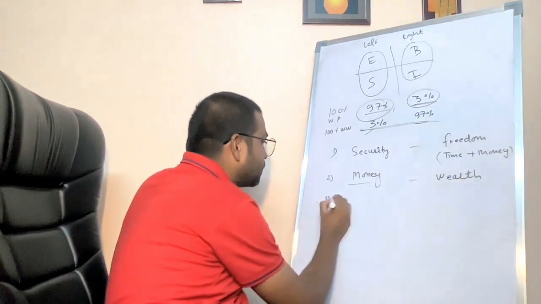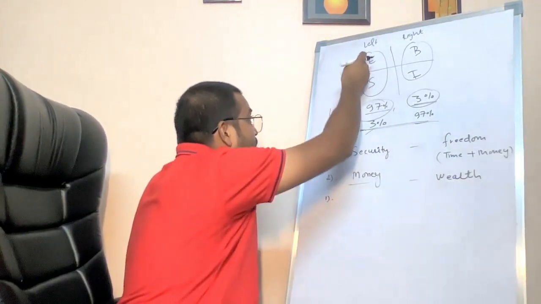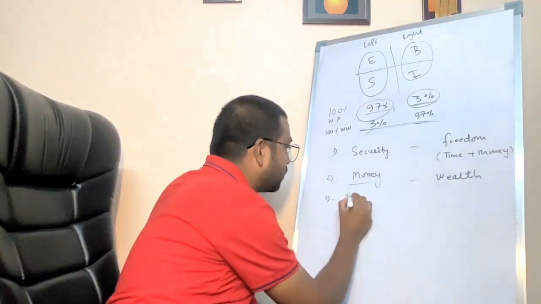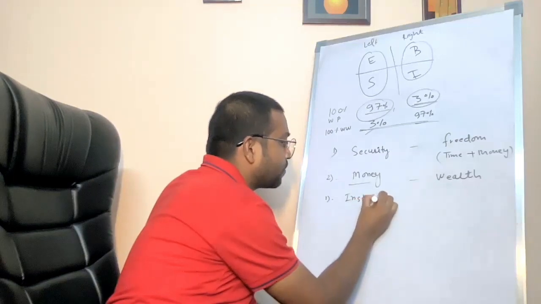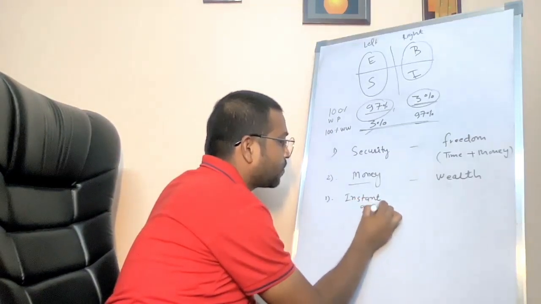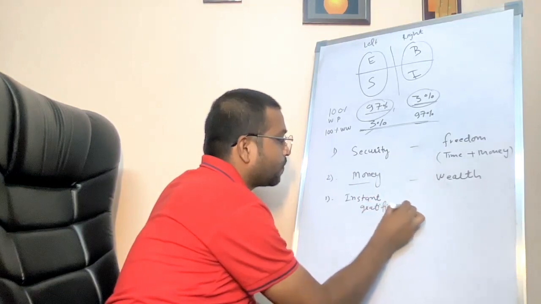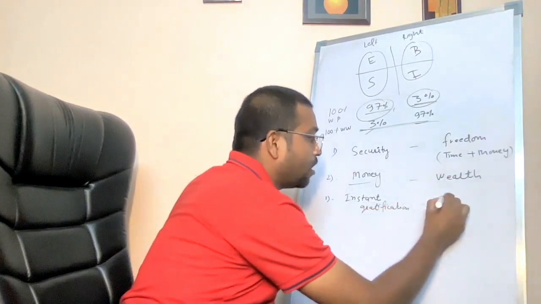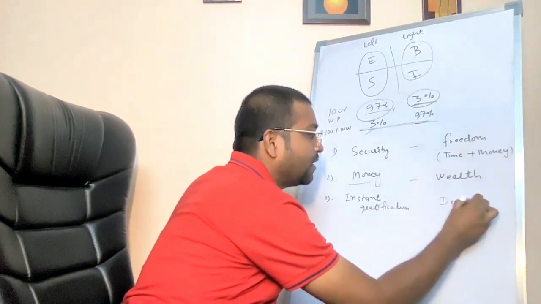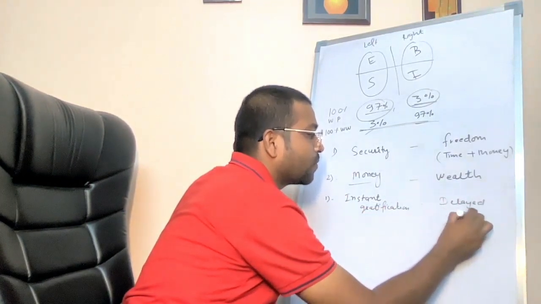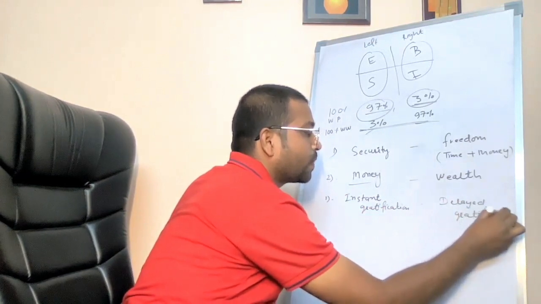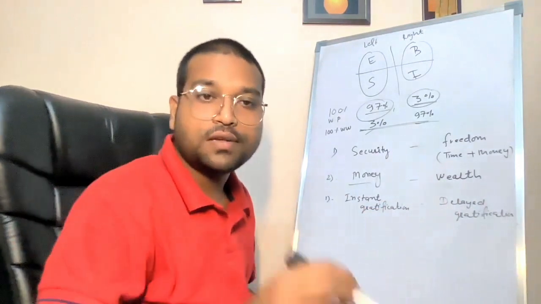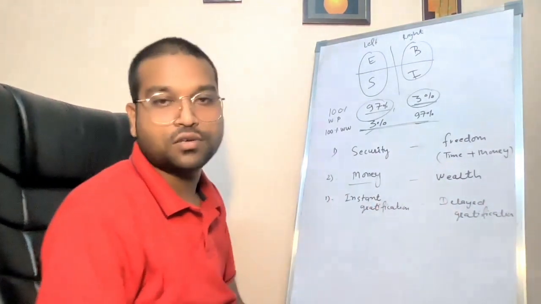The third difference is that the people on the left side of the quadrant always work with instant gratification, and the people on the right side always work with delayed gratification. So the question is, what is instant gratification and what is delayed gratification?